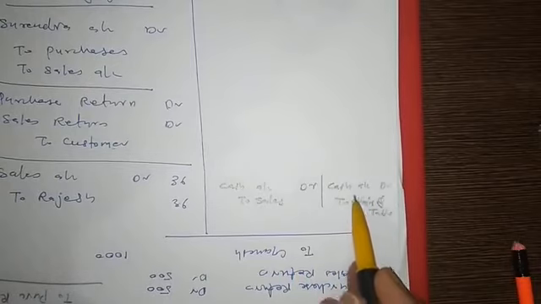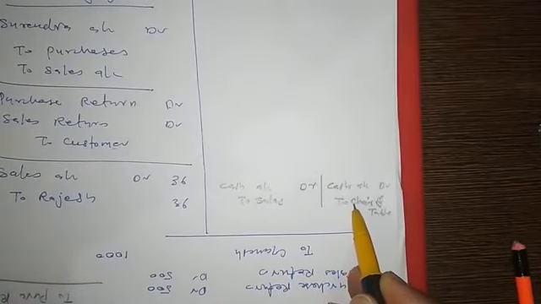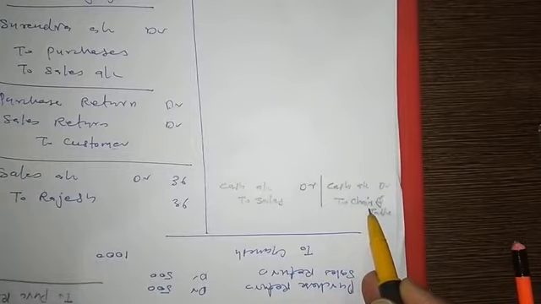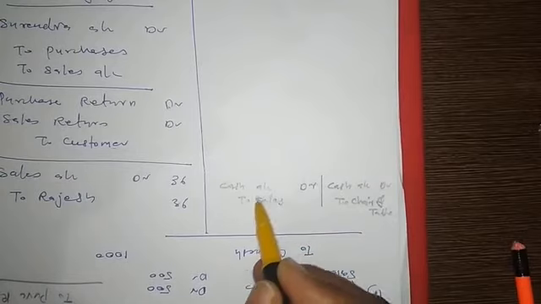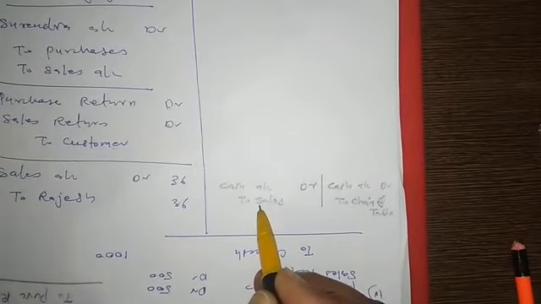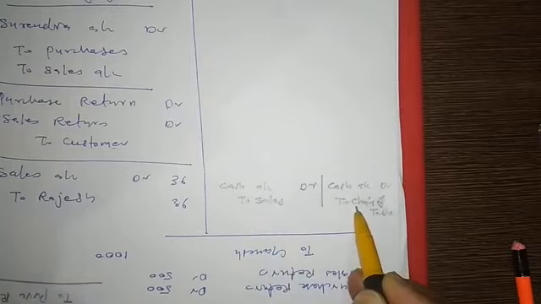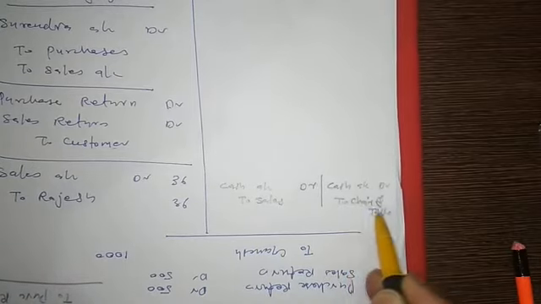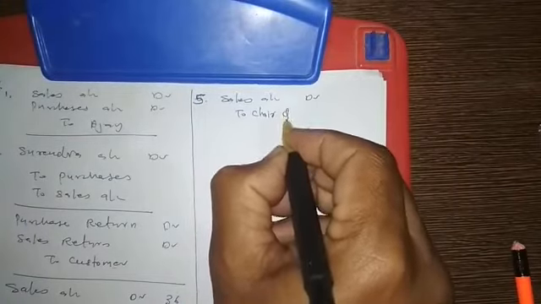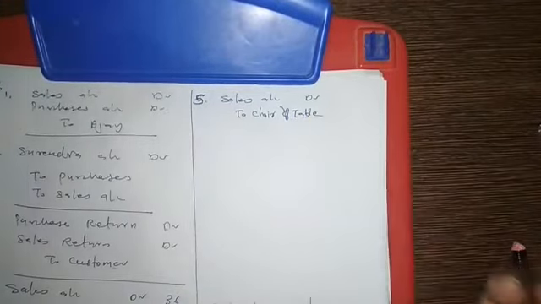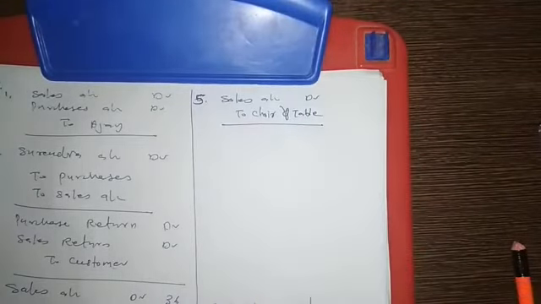And this chair and table we did not credit. That is why now we need to credit this account. Why did we debit sales? Because instead of crediting sales, we needed to credit this one, and that is not yet credited. So we are crediting now, to chair and table. The amount will be the same.